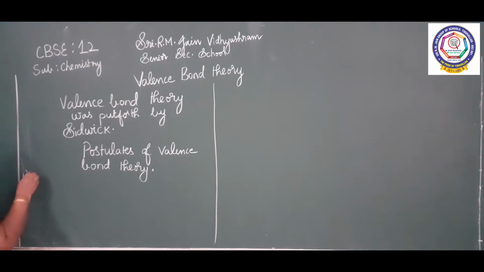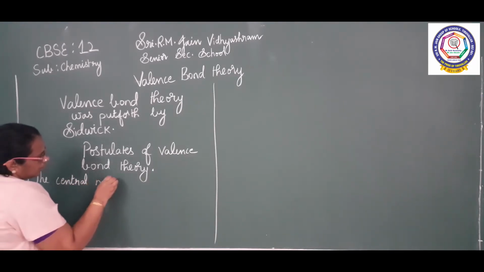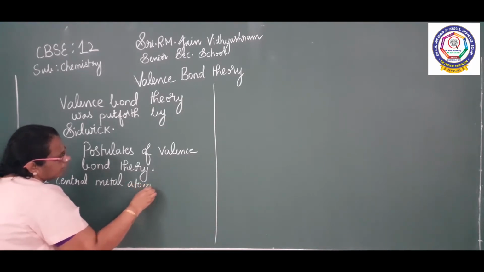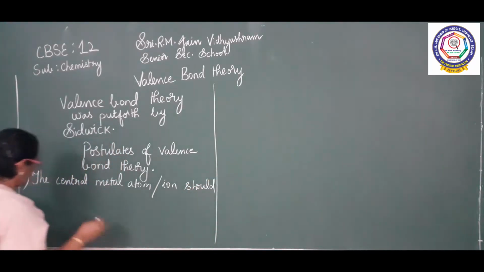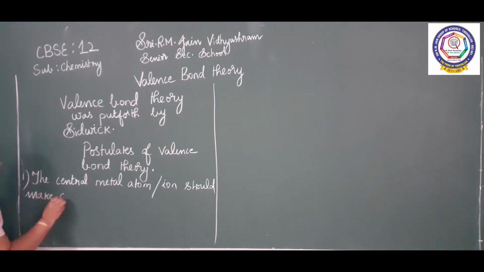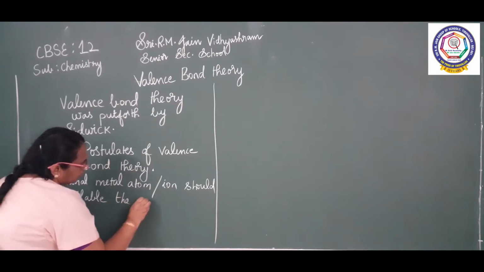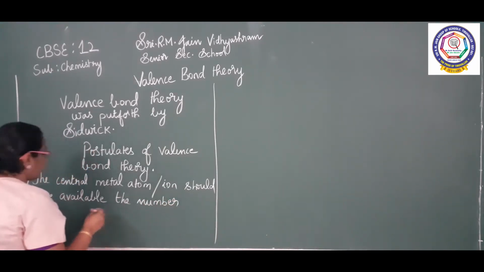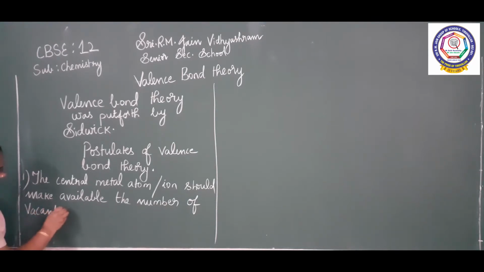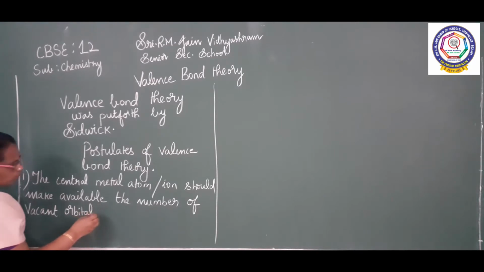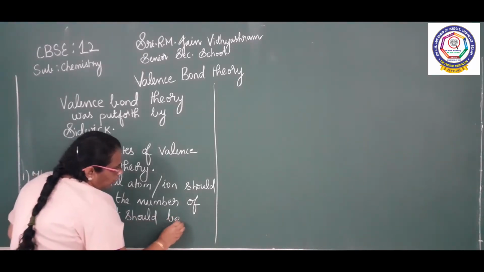First point, the central metal atom or ion should make available the number of vacant orbitals that should be equal to the coordination number.